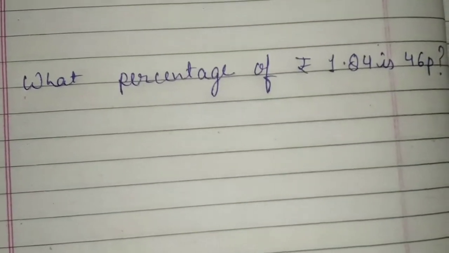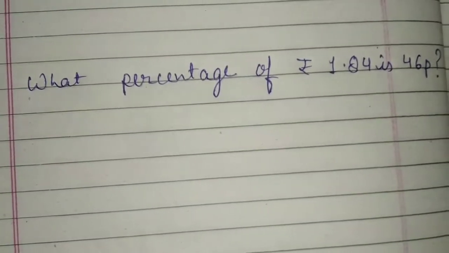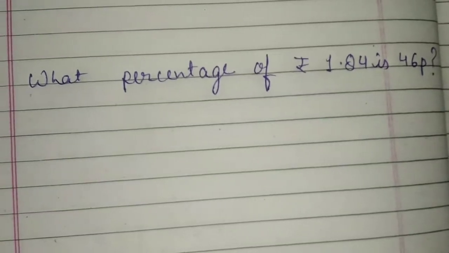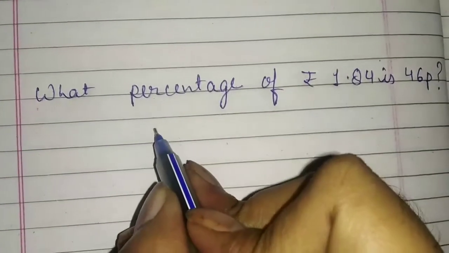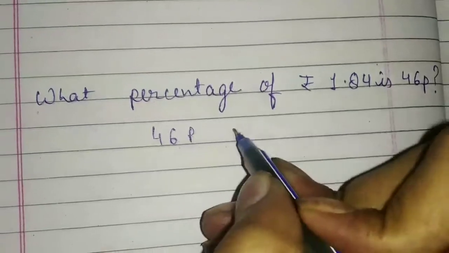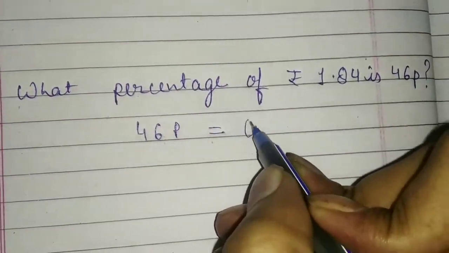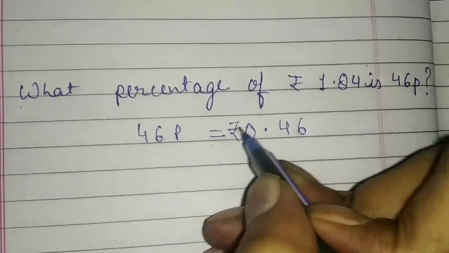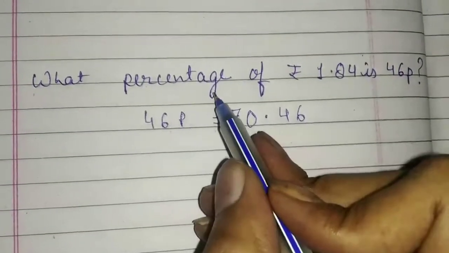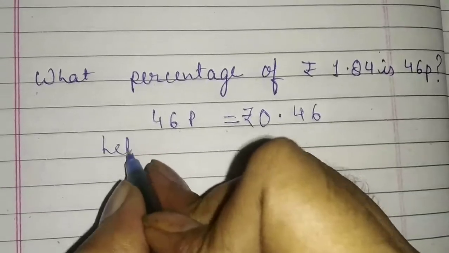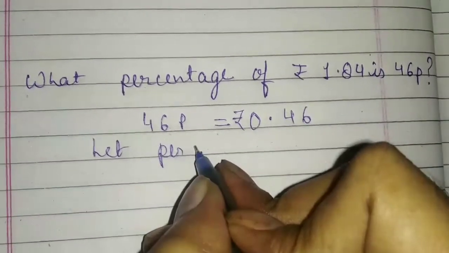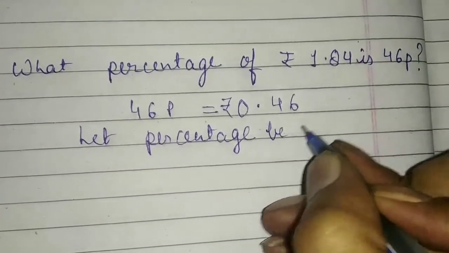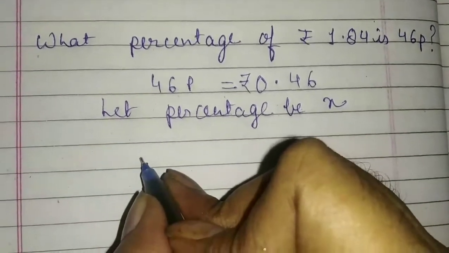Now students, let's see question number 2. The question is: what percentage of rupees 1.84 is 46 paise? So firstly, students, we will convert 46 paise into rupees. That means it will be 0.46 rupees. Now the question asks what percentage. Let the percentage be x.